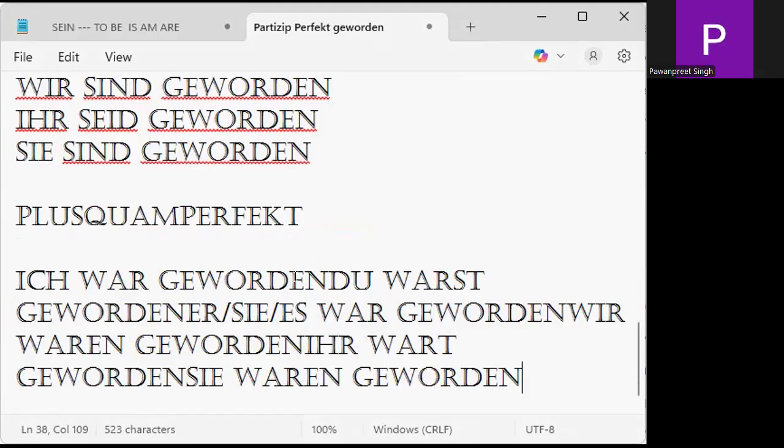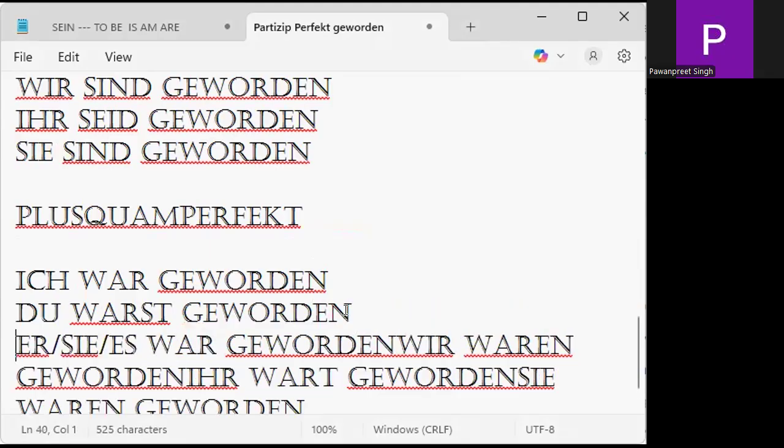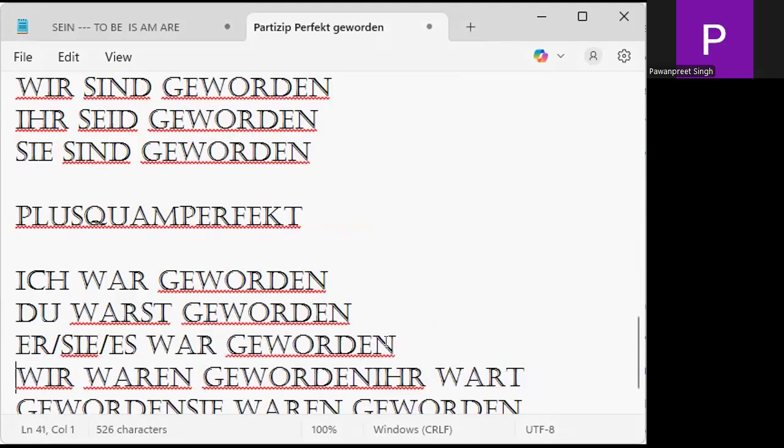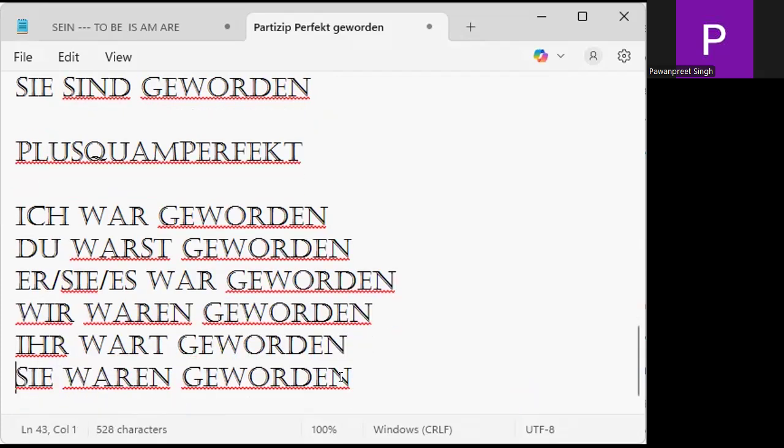Because werden is a sein family verb. Ich war geworden. Du warst geworden. Sie ist war geworden. Wir waren geworden. Ihr wart geworden. And sie waren geworden.